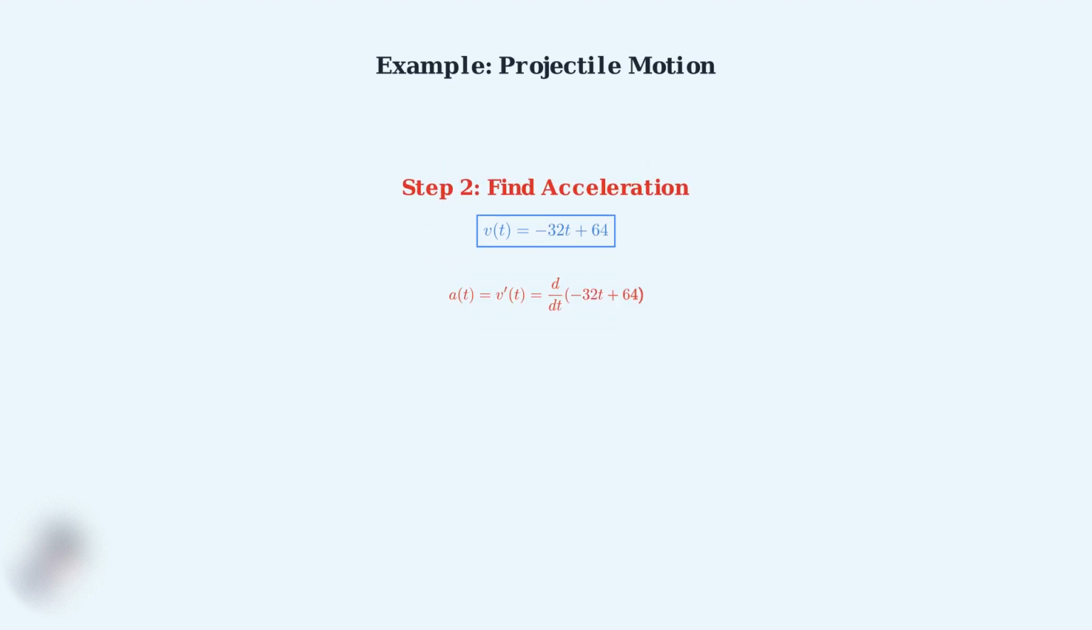Step 2. To find acceleration, we take the derivative of the velocity function. Acceleration equals v prime of t, which is the derivative of our velocity function. Taking the derivative of negative 32t plus 64, we get negative 32 for the t term and 0 for the constant. So our acceleration is simply negative 32 feet per second squared, a constant value.